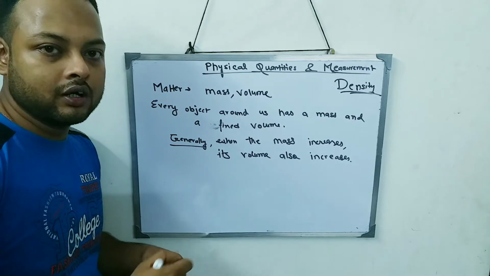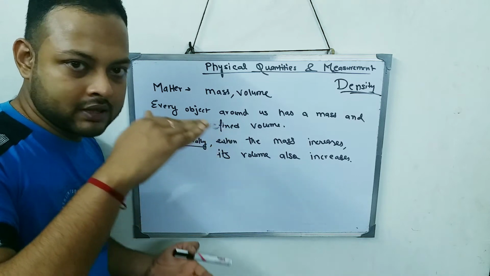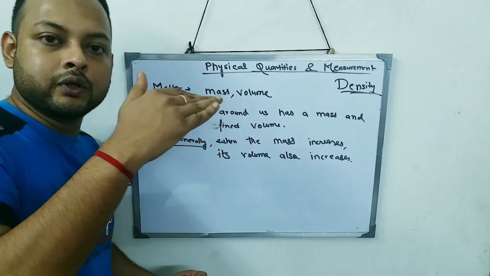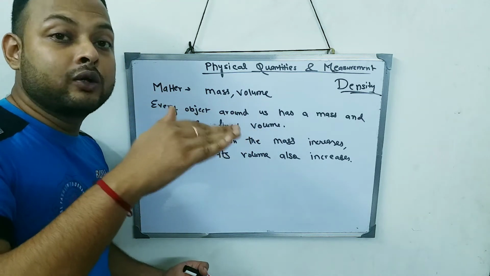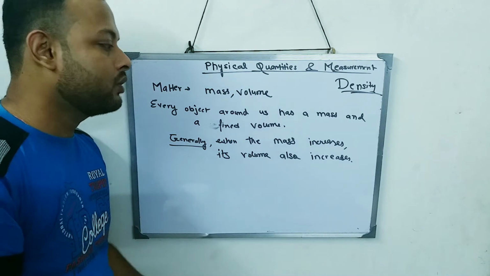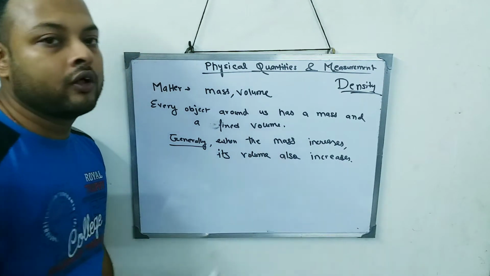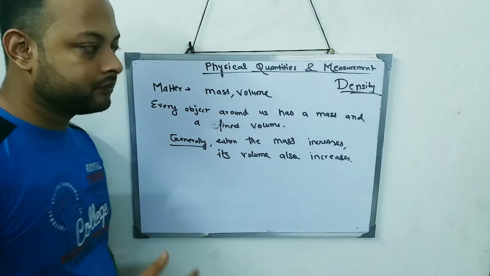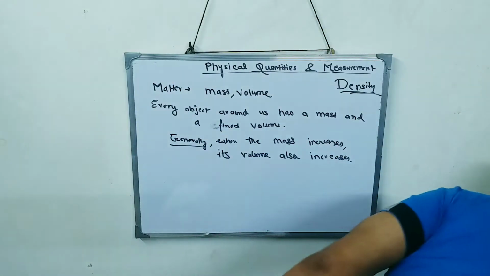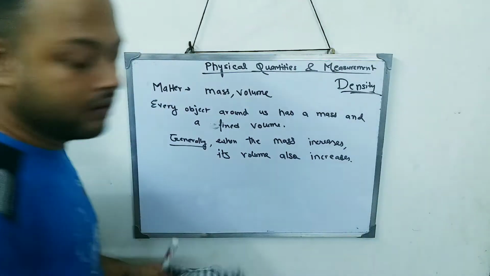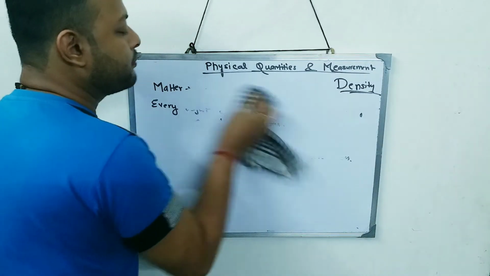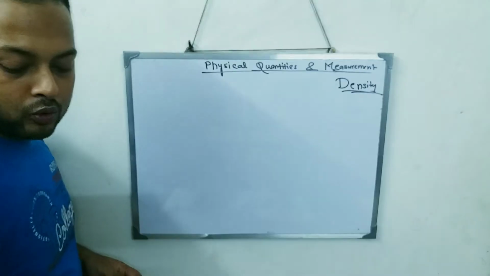Normally it is seen, as more amount of matter goes in, like you have 1 kg sugar, 1 kg sugar will occupy a certain volume. If you add one extra 1 kg, it will become 2 kg, and that 2 kg now occupies a larger volume, a larger space. So as the mass increases, the volume is also going to increase. Now we have to extend this topic to a certain level. Let's take a few cases. Now we'll talk about two cases.